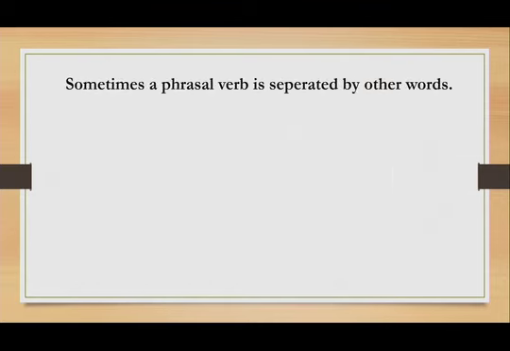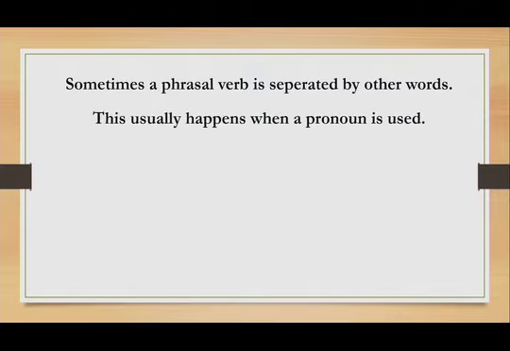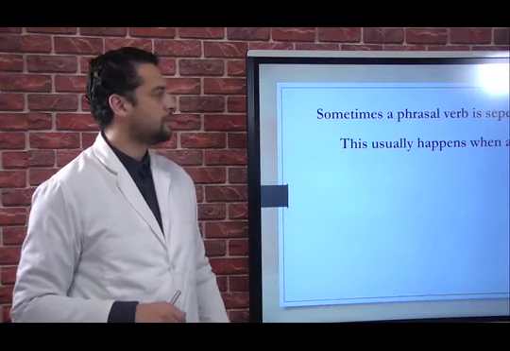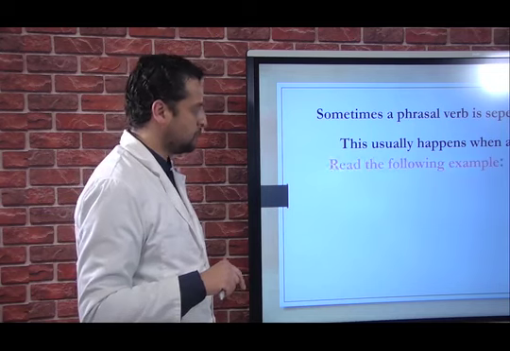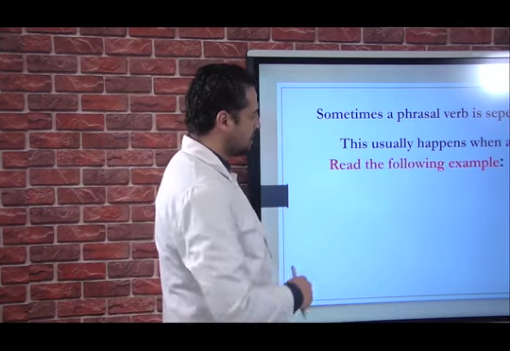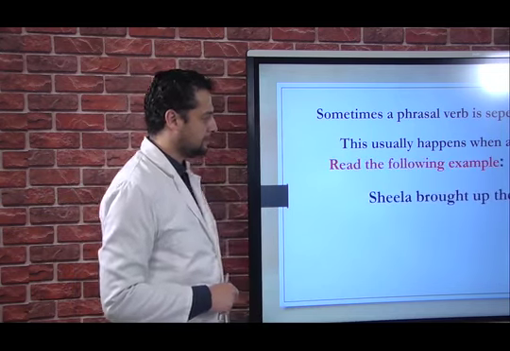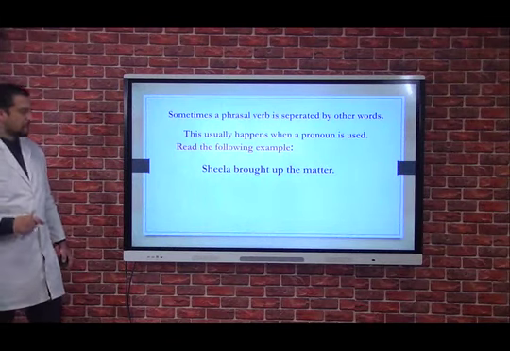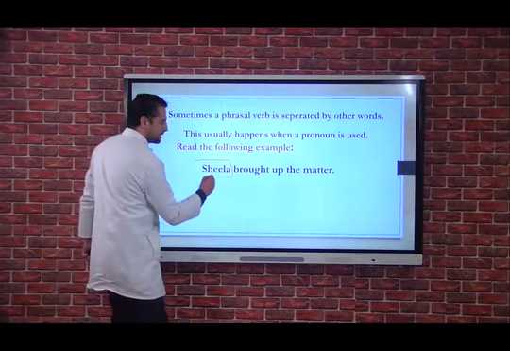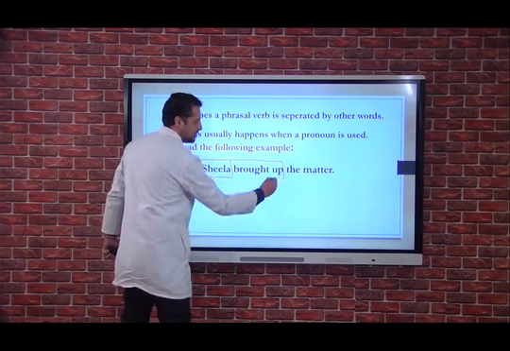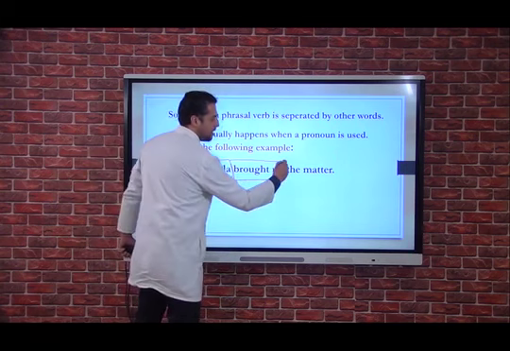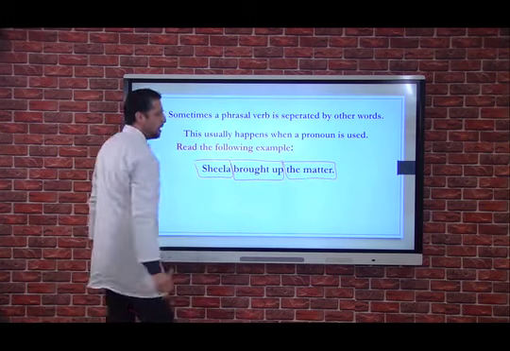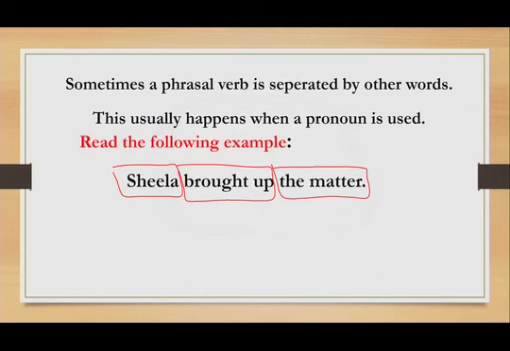Right. Now, sometimes a phrasal verb is separated by other words, and this usually happens when a pronoun is used. So be careful with this situation, and let's study this example. We have Sheila brought up the matter. As you can see, Sheila here is the subject, brought up is the phrasal verb, and the matter is the object. Right. So until now, everything is fine.